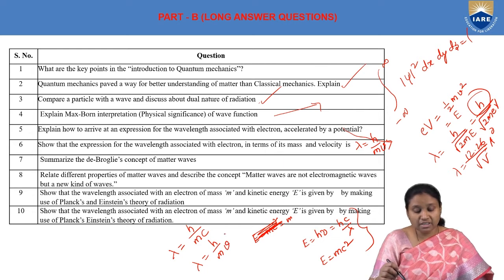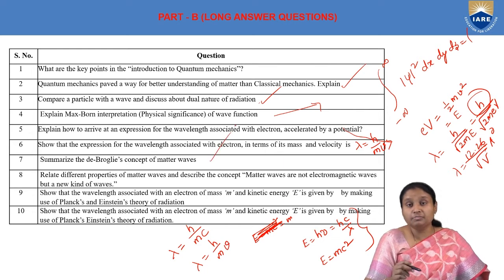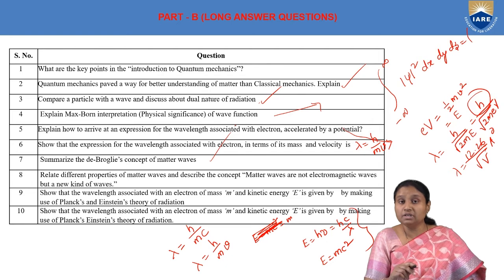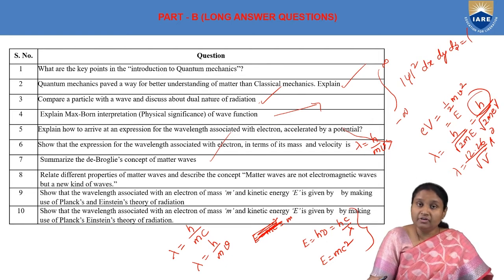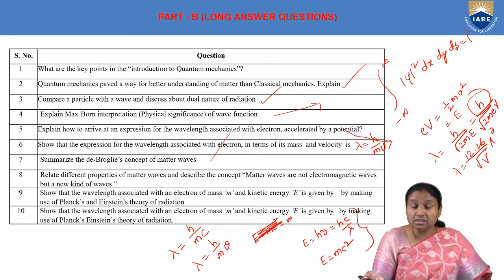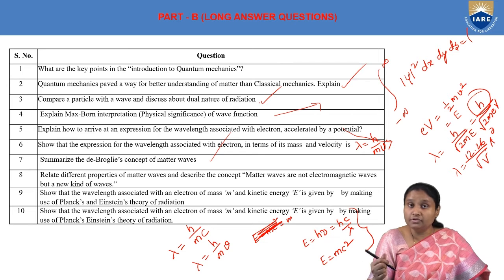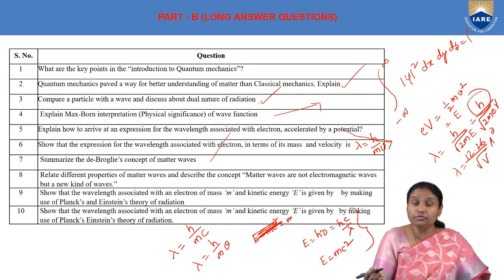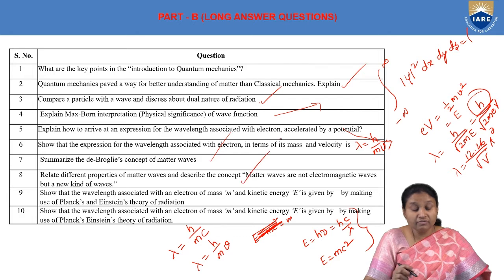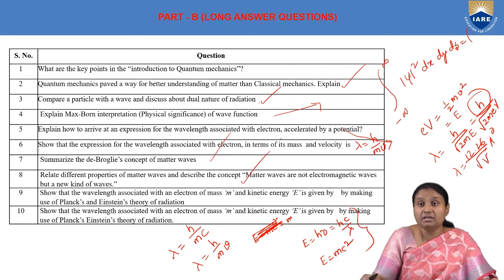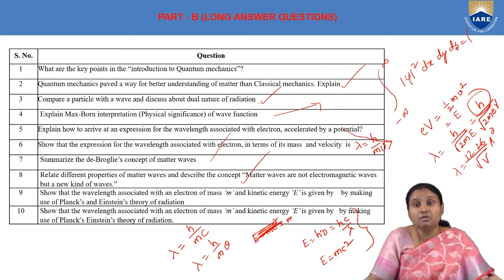And the next one is explain de Broglie's concept of matter wave. According to de Broglie, just like the wave-particle duality of light radiation, even a material particle will also have dual characteristics. If a material particle moves, it will behave as a wave, and that wave associated with a moving material particle is nothing but a matter wave. And here we have to discuss different properties of matter wave, which show that matter waves are not electromagnetic waves but a new kind of waves.